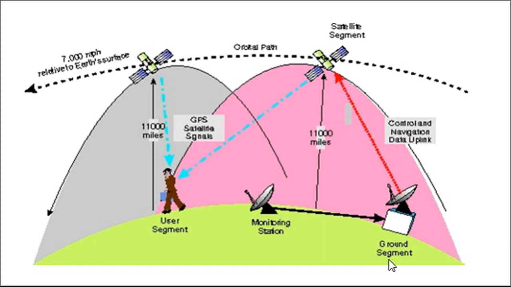The ground segment assesses that, it is monitored by the monitoring station, and then the user segment gets whatever information it requires. So the satellite segment, also called the space segment, then the ground segment, or control segment, and this is the user segment.